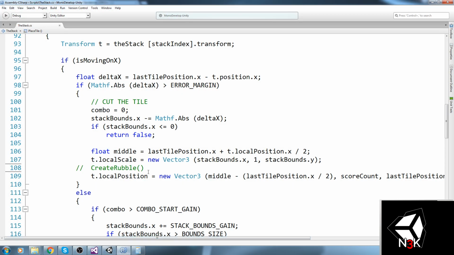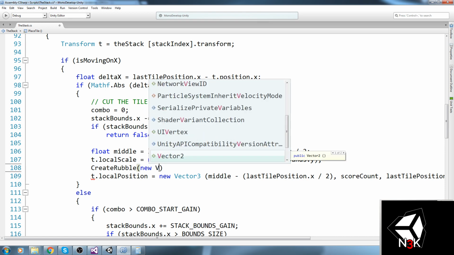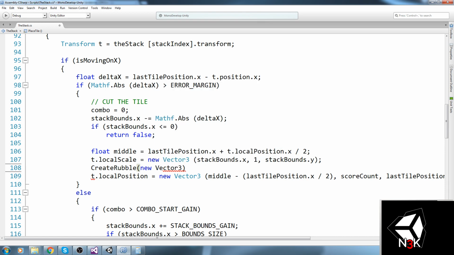Enough rambling, right? Let's go ahead and just do it. So it goes something like, new Vector3, we're on the x-axis, so new Vector3, and we need to do our big modification over here, and this is going to be a really awful line.